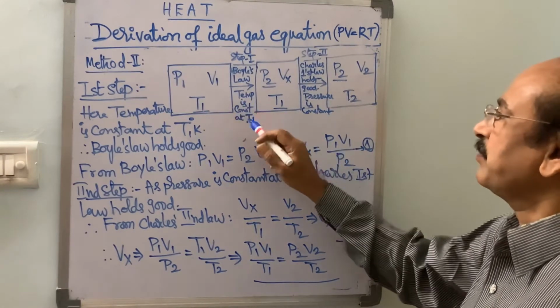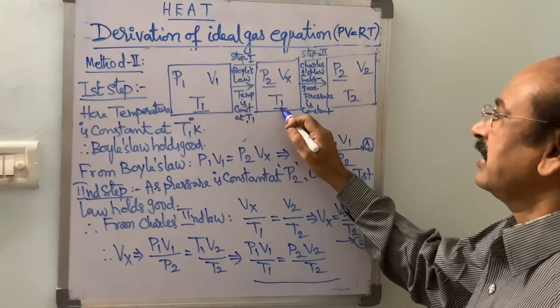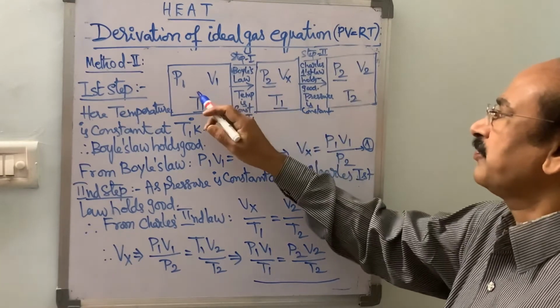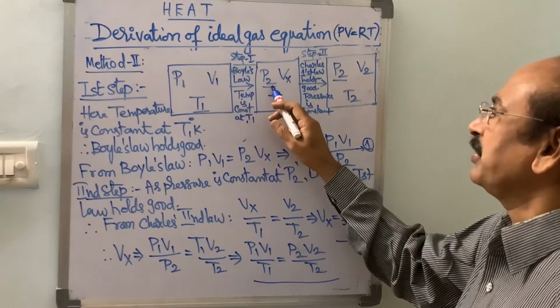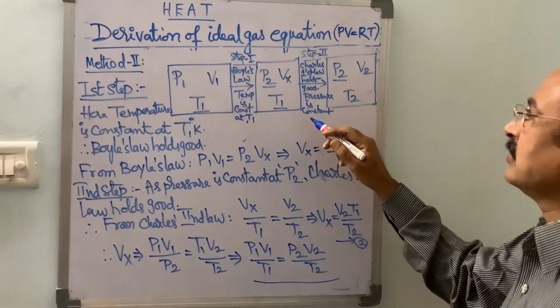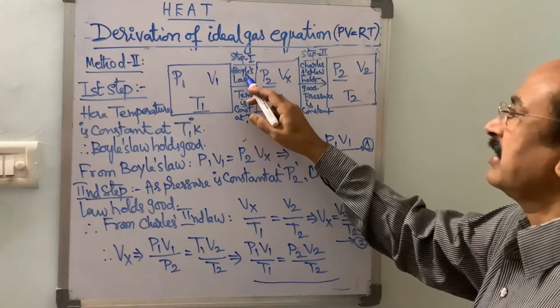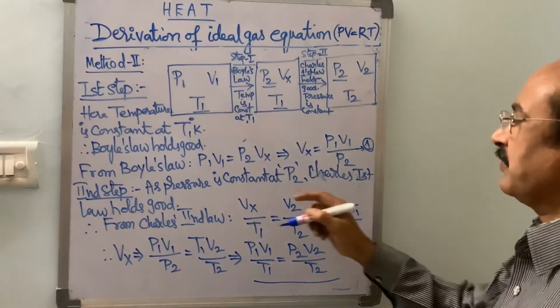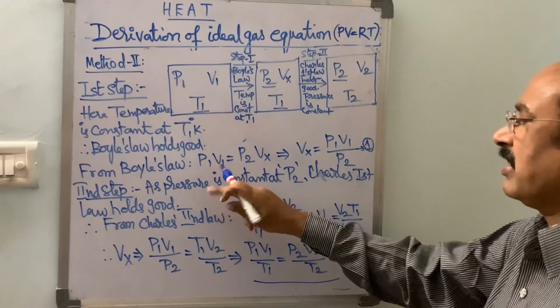So in the first step, let us keep the temperature constant at T1. Then if we change pressure from P1 to P2, let volume change from V1 to Vx. So here, as temperature is constant, Boyle's law holds good. Therefore, by applying Boyle's law, P1 V1 equal to P2 V2.